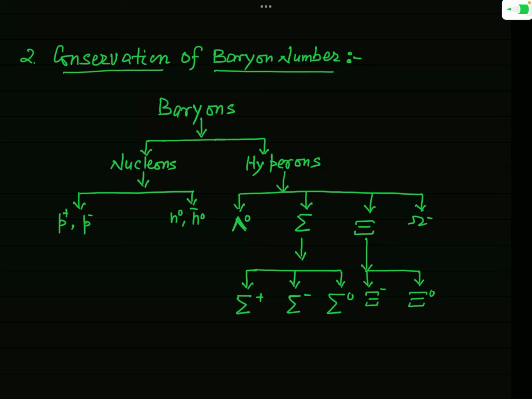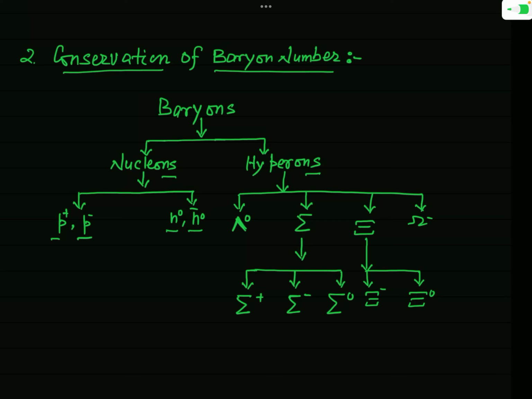You can see that baryons are broadly classified into two categories. First one is nucleons and another is hyperons. You know that nucleons are of two types. First one is proton and another is neutron. And here this P minus is anti-proton and this N0 bar is anti-neutron.